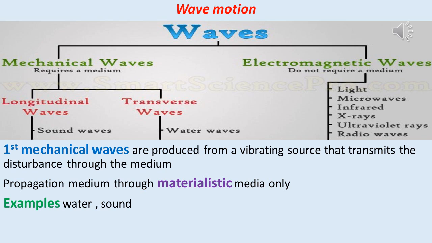First, mechanical waves. To produce a mechanical wave, we need a vibrating source. For example, when we throw a stone in the water, the disturbance happens through the medium. The medium is water, so it's called a liquid medium. So a mechanical wave needs a material medium to transfer the energy. For example, water and sound.